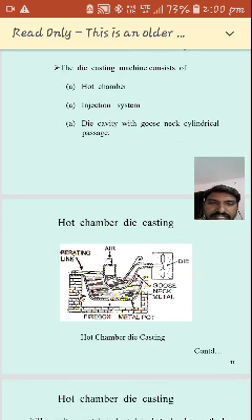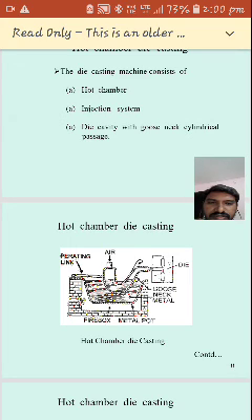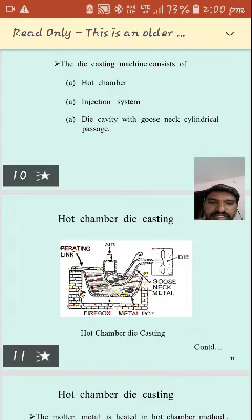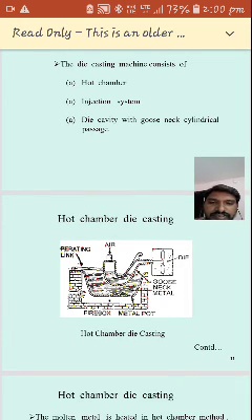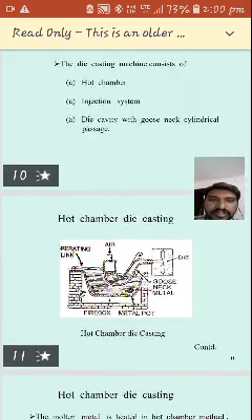See here the air is there. If the air is compressed, the metal will enter into the gooseneck pipe and go directly into the dies. Once it reaches the dies, the die will open, and automatically the gooseneck pipe will move upwards. Once again, when pressure is applied, the gooseneck goes down, the molten metal enters the gooseneck pipe and then enters the dies. Like this, the operation cycle is repeated. So that is about the hard chamber die casting.